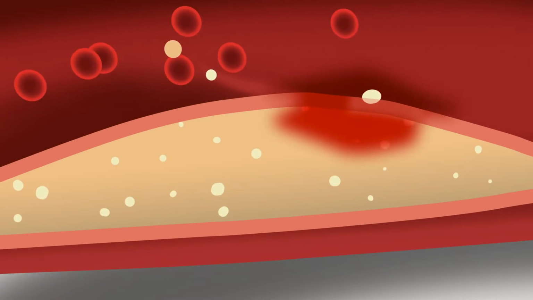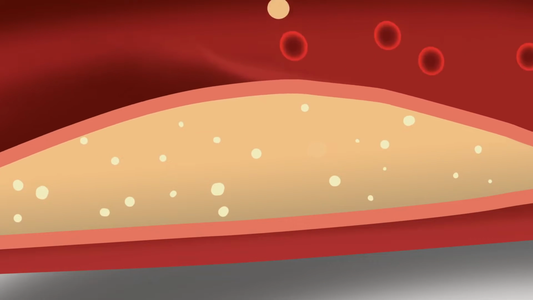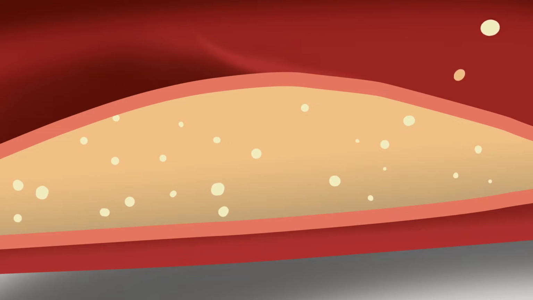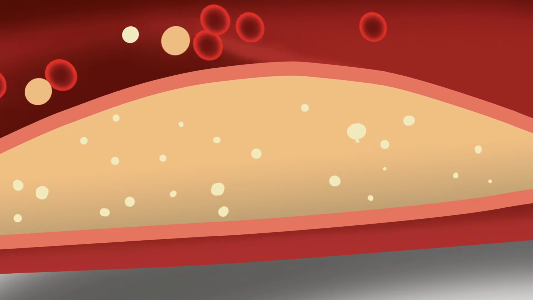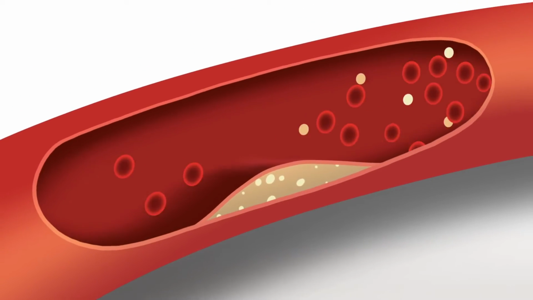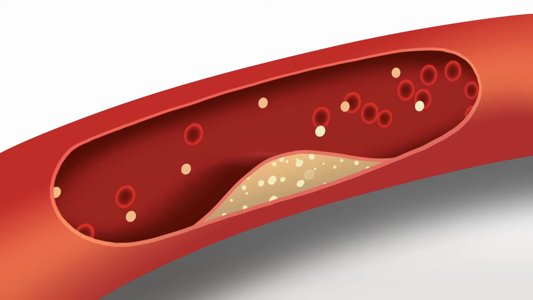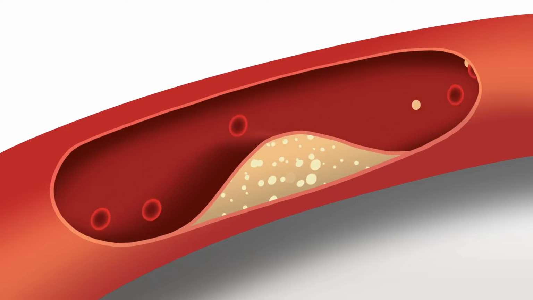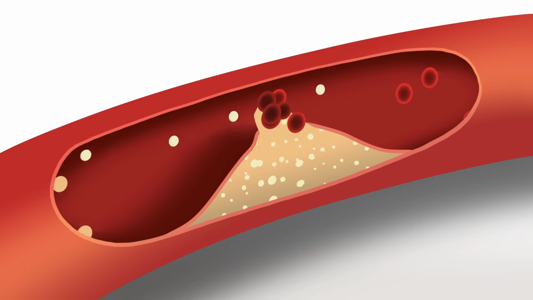Considered the bad kind of lipoproteins, LDL are protein-coated capsules of fat floating through the bloodstream with a large proportion of fat relative to protein coating. In contrast, HDL, the good lipoproteins, have a high proportion of protein and a smaller one of fat inside the capsule.